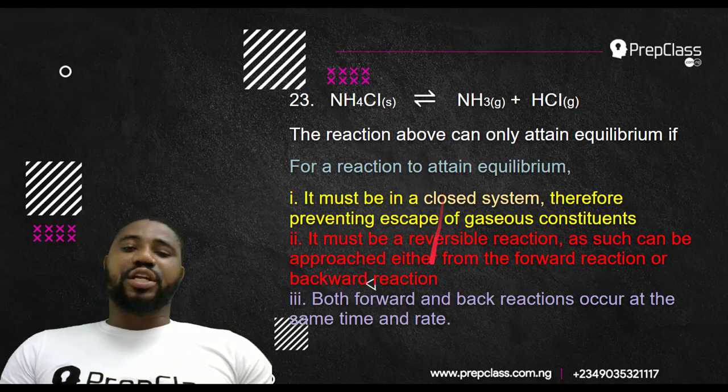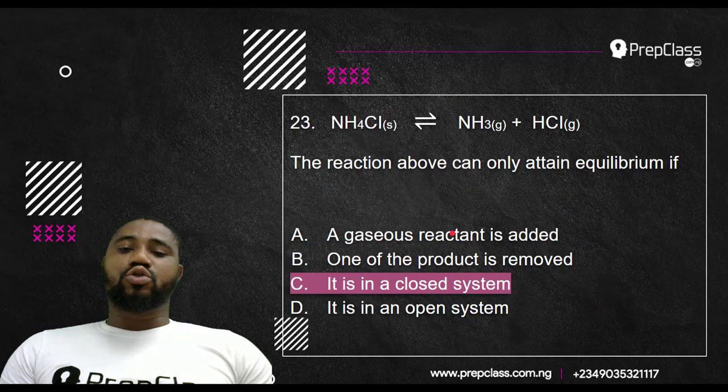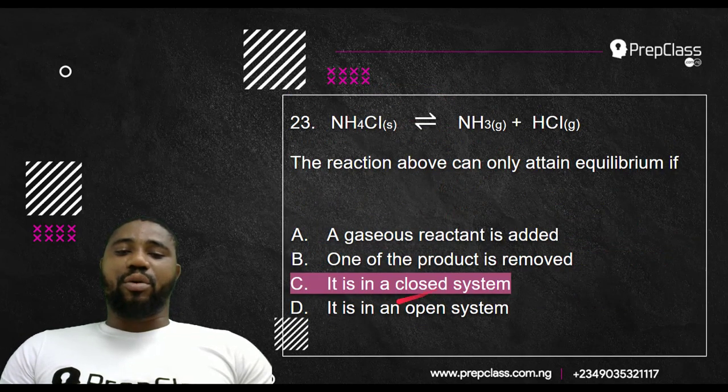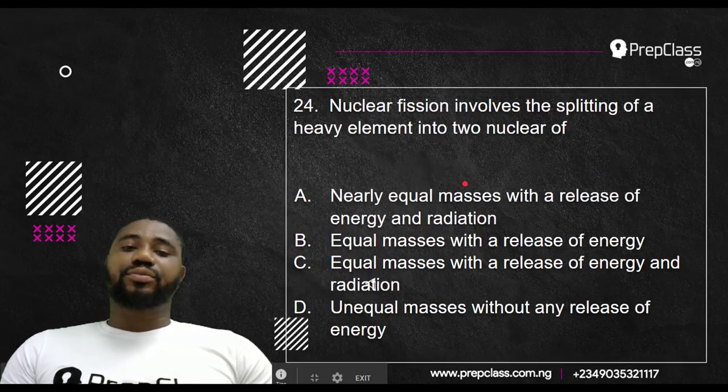So let's look at which of these three conditions is close to any of the answers. You can see here, a gaseous reactant is added. No. A product removed? No. And of course it is in a closed system. It is in an open system? No. You can see that out of these three, our best choice is a closed system. A closed system best describes when this reaction will be in equilibrium. So a closed system is your correct answer.